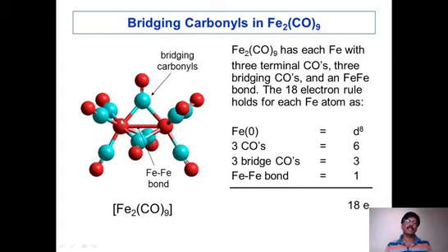You can see on the left side, this is the iron. On the left side, it has 3 separate carbonyls only attached to it. Therefore, iron is having 8 electrons already in the d orbital, and 3 carbonyls are giving 6 electrons, and bridging carbonyls giving 1 electron, and iron-iron bonding gives 1 electron. So altogether 4 single electrons.